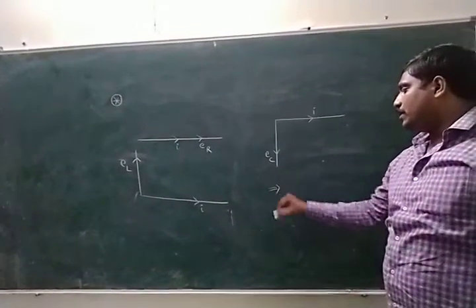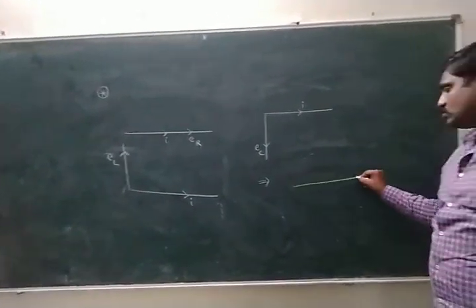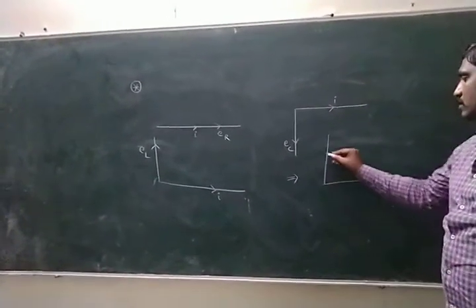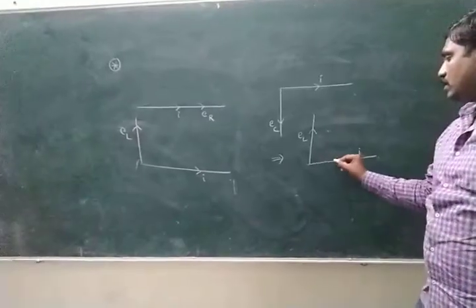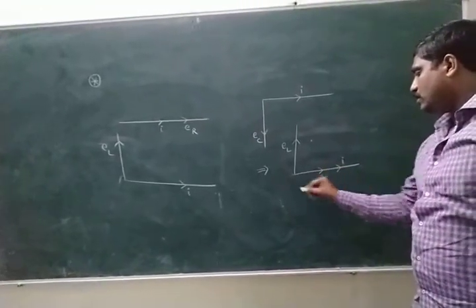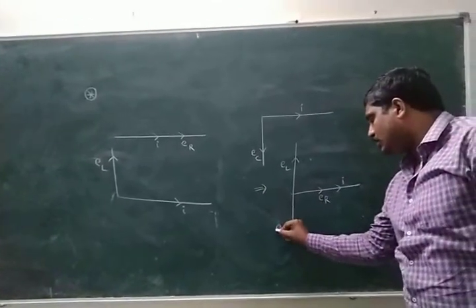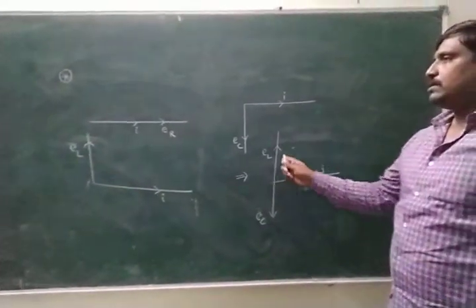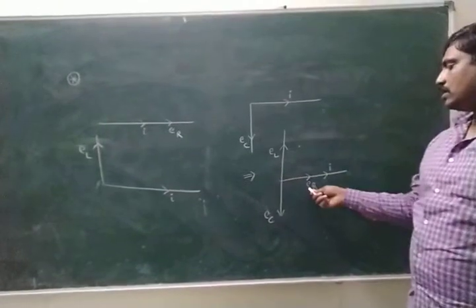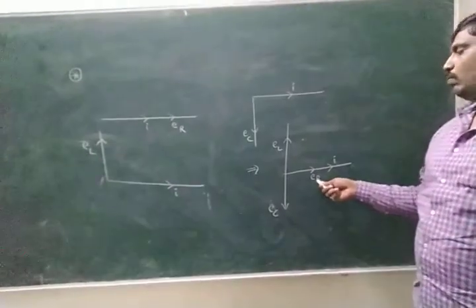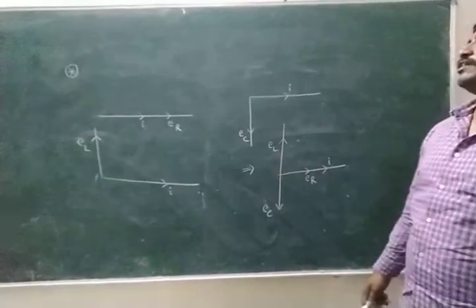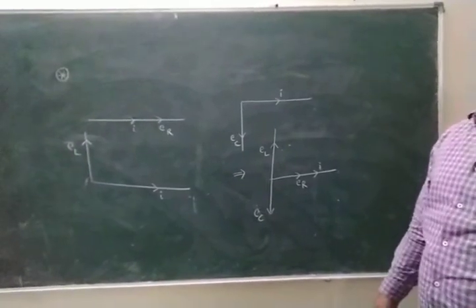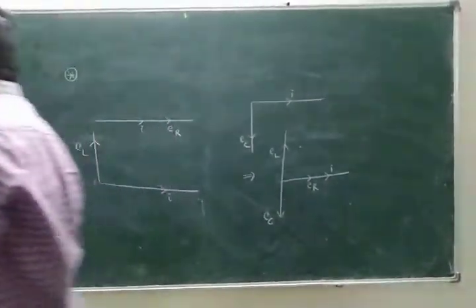All are combined, right. Look here. This is I. This is EL. Here ER is missing. Here EC is missing. This will all be combined. Look here: ER, EL, EC. Here EMF is connected to the resistor. Here EMF is connected through the inductor. Here EMF is connected to the capacitor. Okay, it will be discussed next.